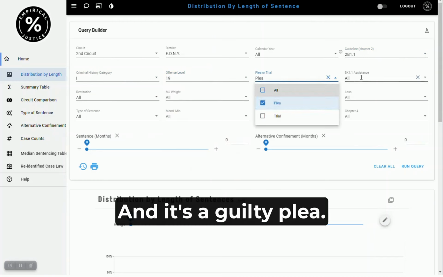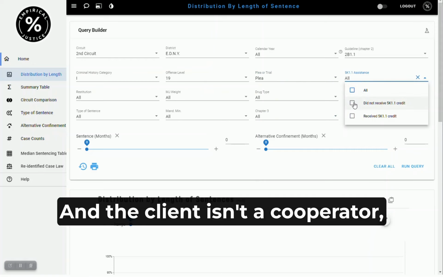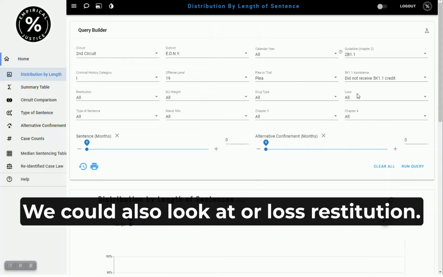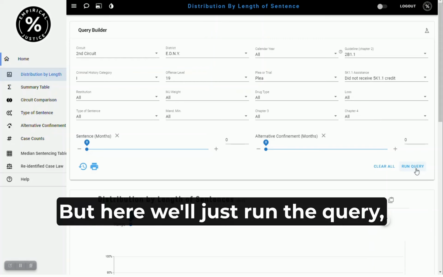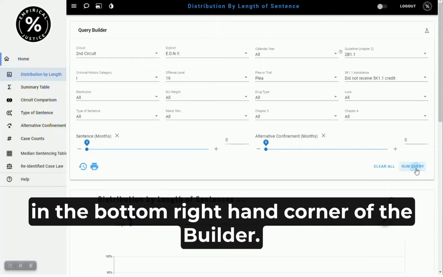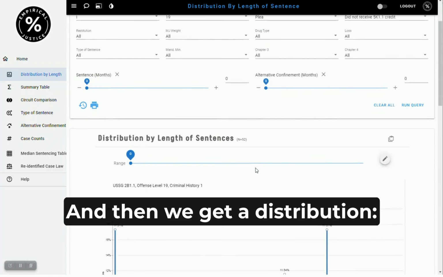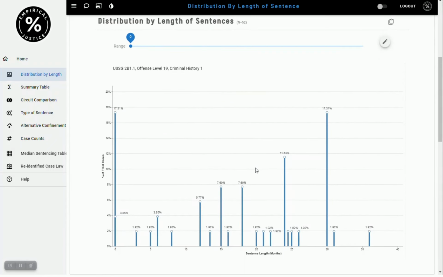And it's a guilty plea, and the client isn't a cooperator, so he didn't receive credit for 5K1.1. You could also choose loss, restitution, but here we'll just run the query, and we're clicking on this button in the far right-hand corner. And then we get a distribution.